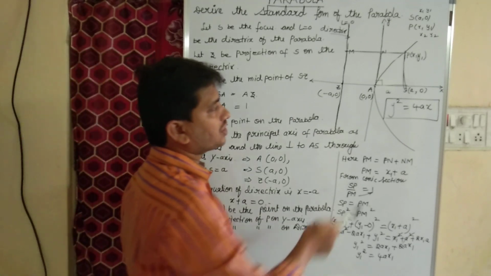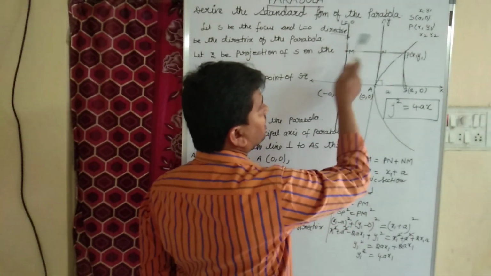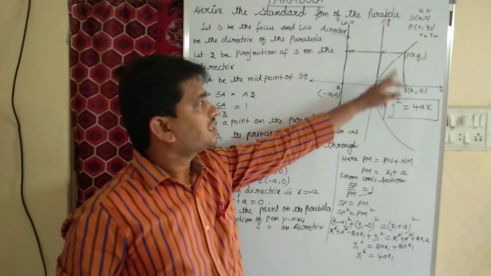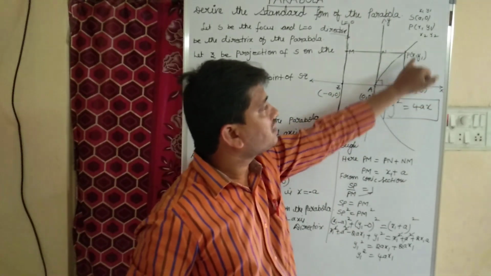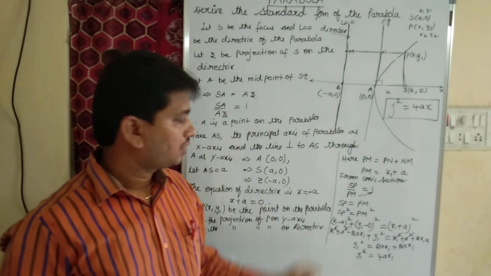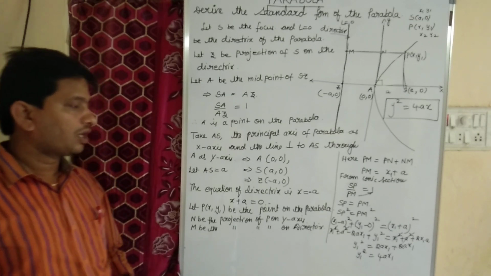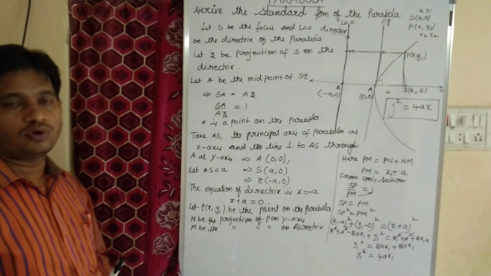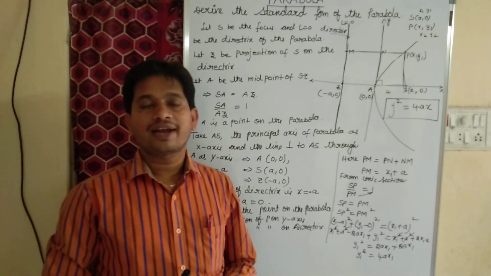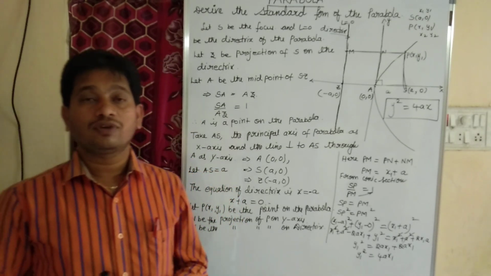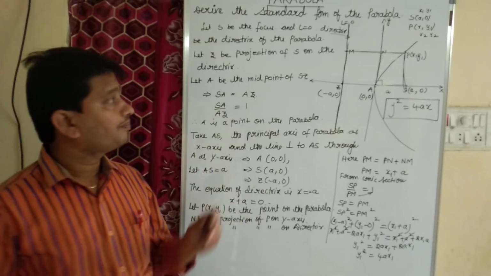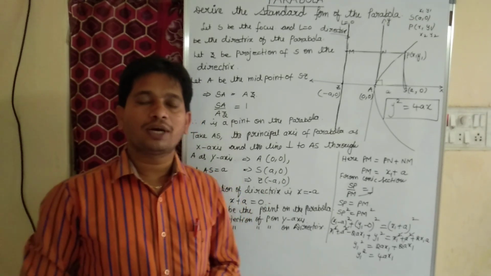Now according to the definition of parabola, the distance between S and P must be equal to PM. The distance between S and P, that is (x1 minus a) whole square plus (y1 minus 0) whole square, equals PM, which means (x1 plus a) whole square. After that we get the equation of the parabola, y1 square equals 4ax1. Children, this is our standard form of the parabola, y square equals 4ax. I hope you understood this derivation of the standard form of the parabola.